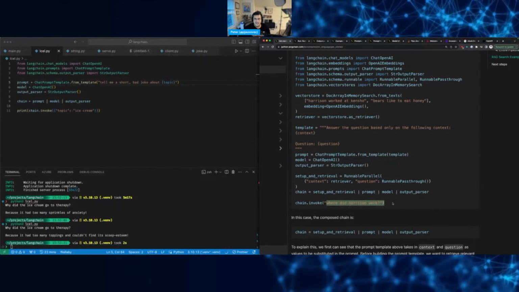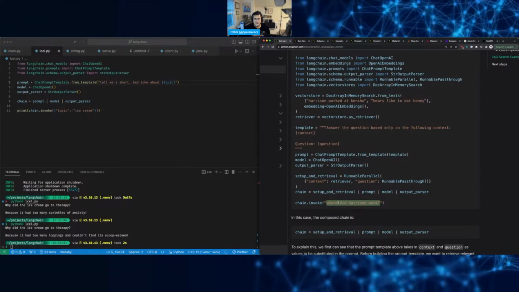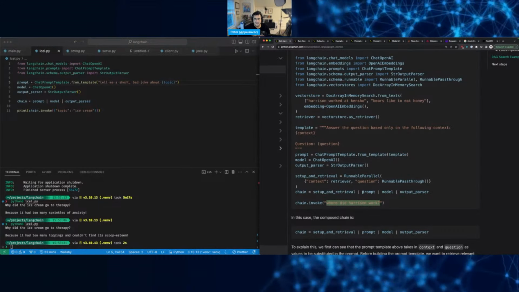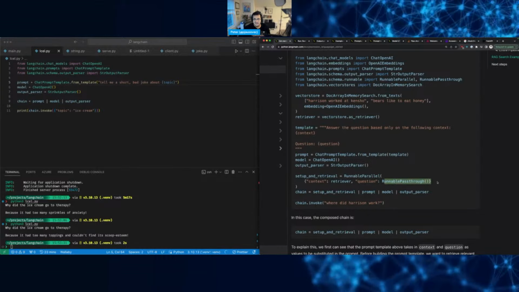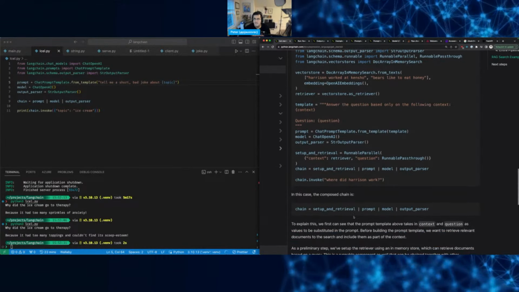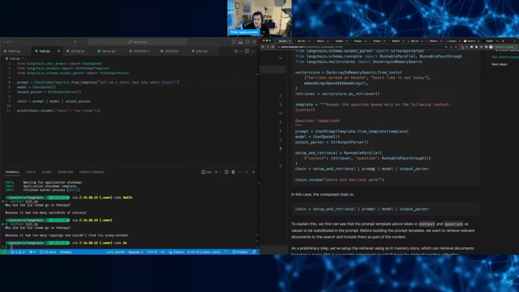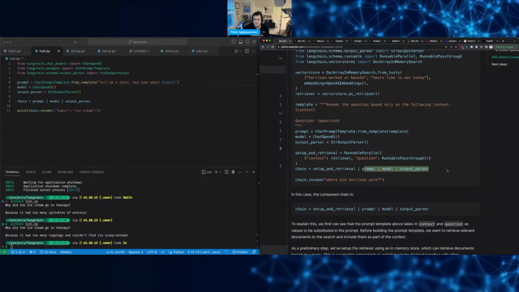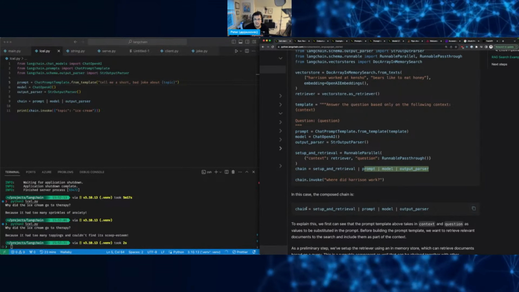Like, where did Harrison work? We know that that's the question. It gets passed in, like it's a pass-through because we're getting it from the prompt. Maybe, we'll see. Hopefully it's explained later on. Probably is. Prompt and then model, output parser. This part is the same as before. Okay, so the composed chain is this.